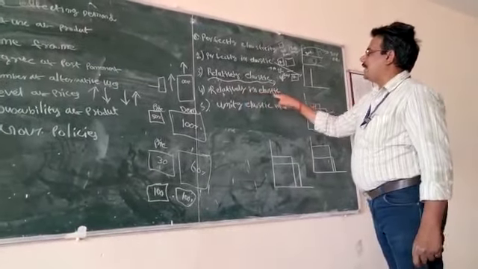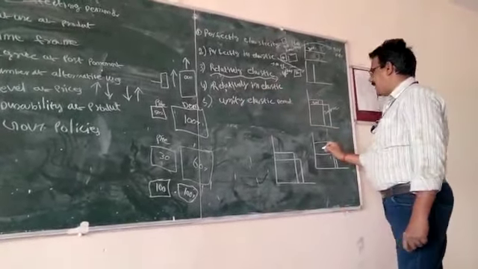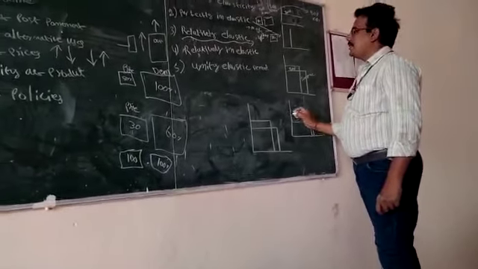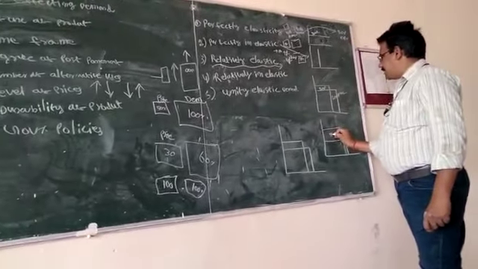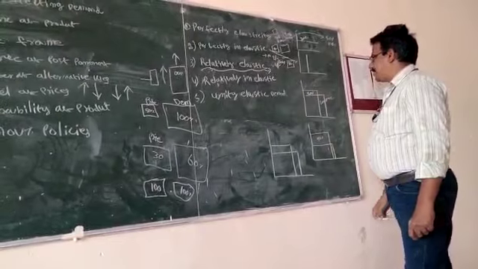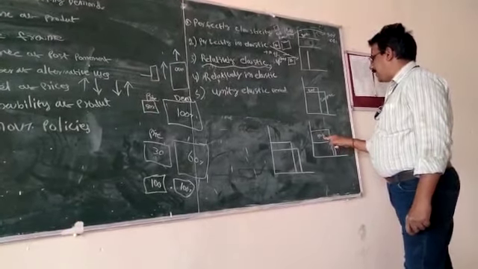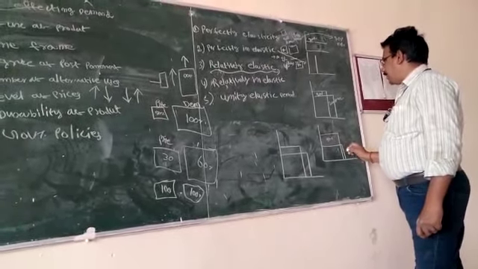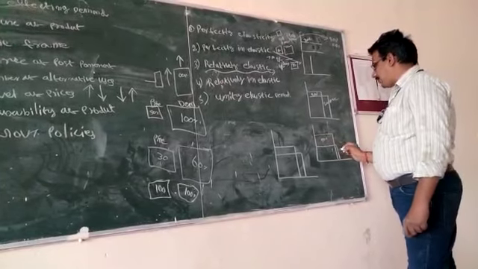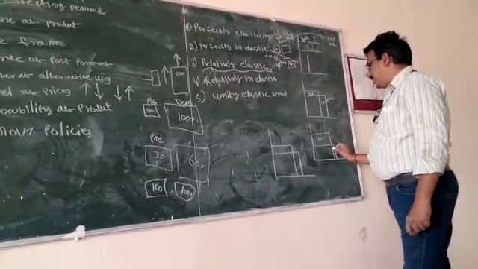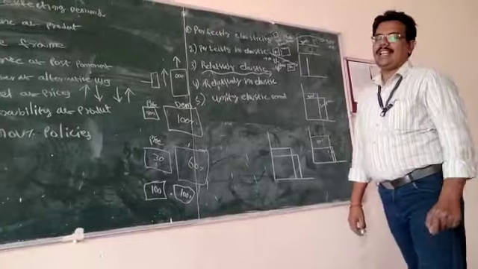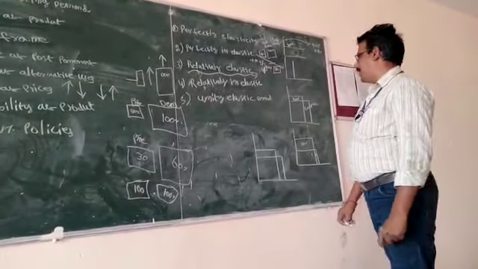Next, coming to relatively inelastic demand. Relatively inelastic demand means the price change is very high, but the percentage change in demand is lower, or less than that. That is called relatively inelastic demand.